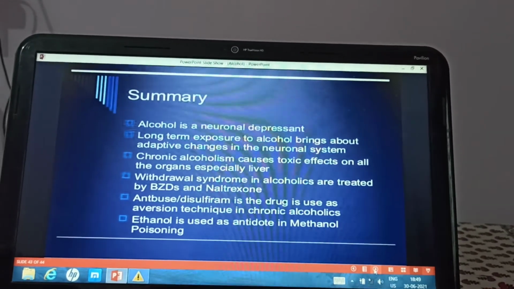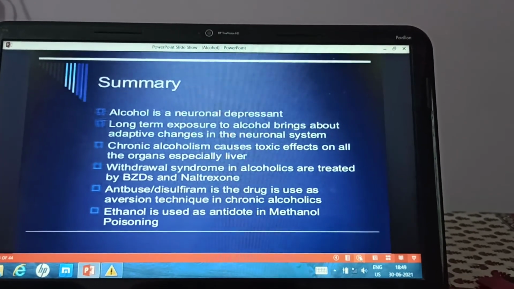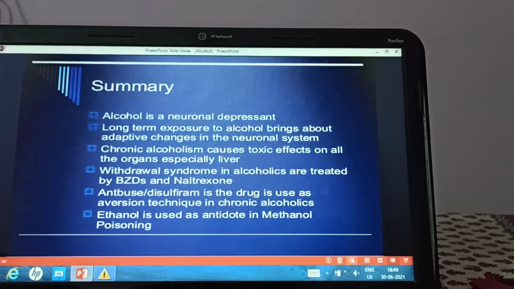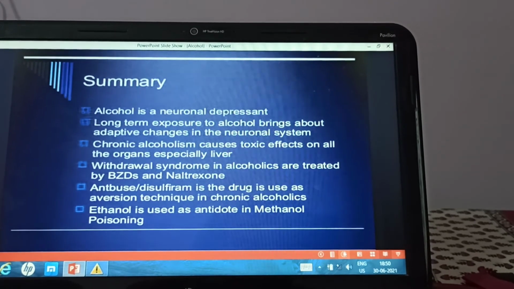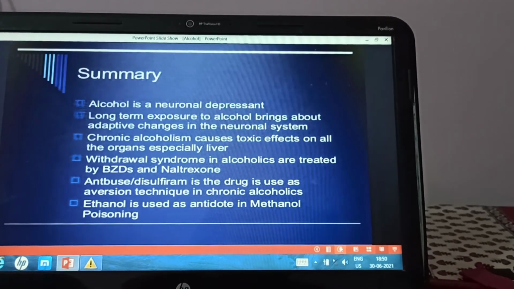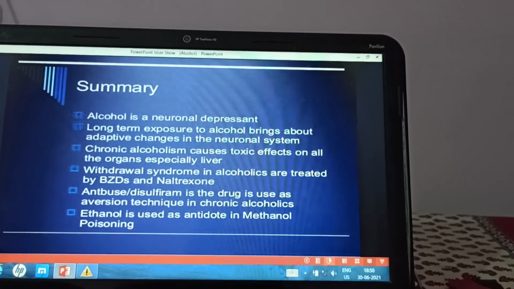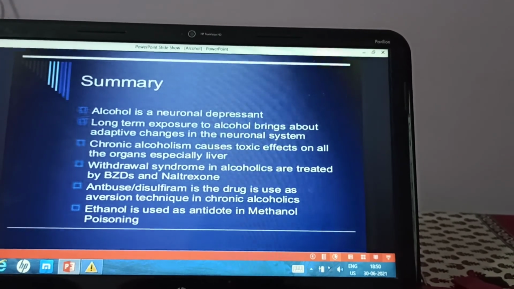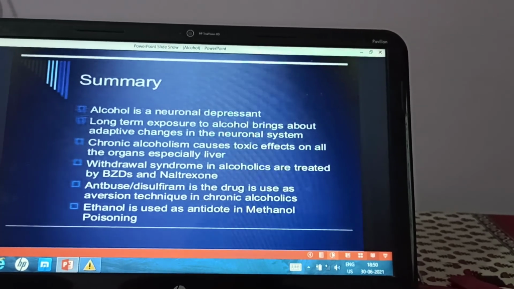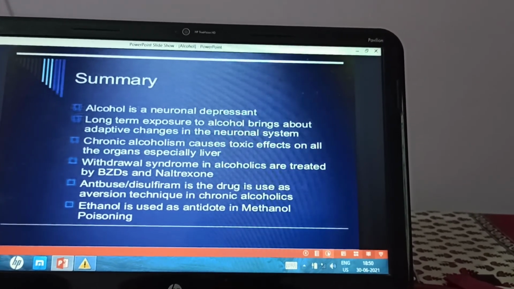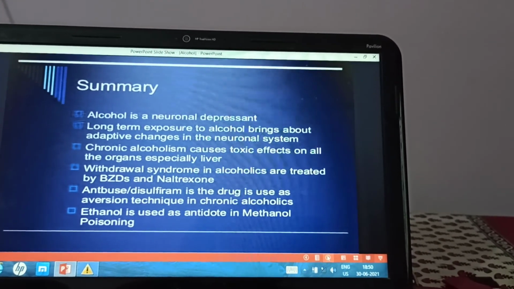So in summary, we have seen what is alcohol. We have seen that long-term exposure to alcohol brings about adaptive changes in the neuronal system. Chronic alcoholism causes toxic effects on all the organs, especially the liver. We have seen the withdrawal syndrome in alcoholics, which is treated with benzodiazepine and naltrexone. We have also seen that disulfiram or Antabuse is a drug of choice used as an aversion technique in chronic alcoholics. And we have seen the therapeutic uses of ethanol and the use of ethanol as an antidote in methanol poisoning.